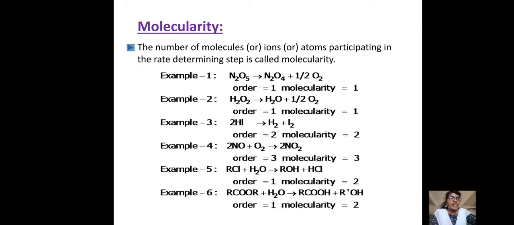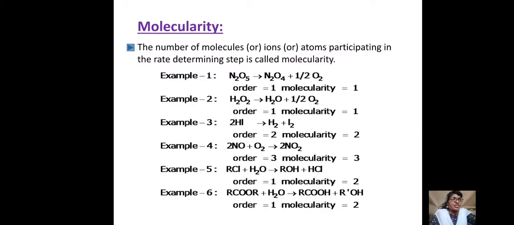Here the order is 2 and the molecularity is 2. Come to example number 4. For the order, the concentration of NO has the power 2 and oxygen has 1, so 2 plus 1 is nothing but 3. And for the molecularity, that is 2 NO, 2 molecules, and O2, 1, so 2 plus 1 is 3. So the order is 3 and the molecularity is 3.